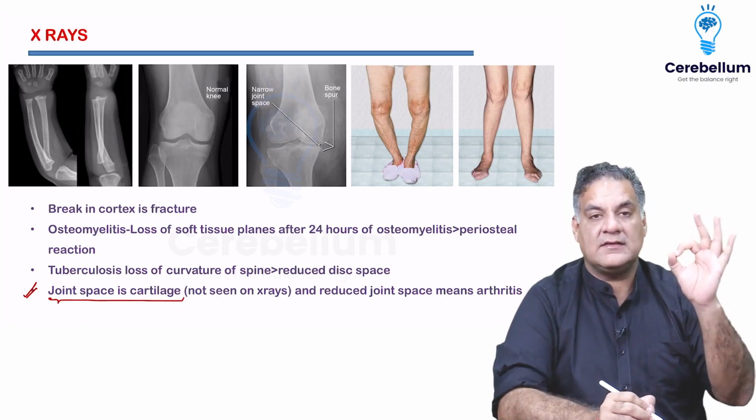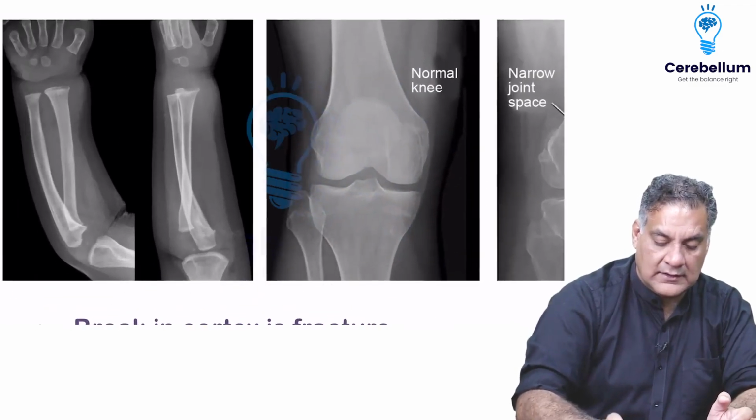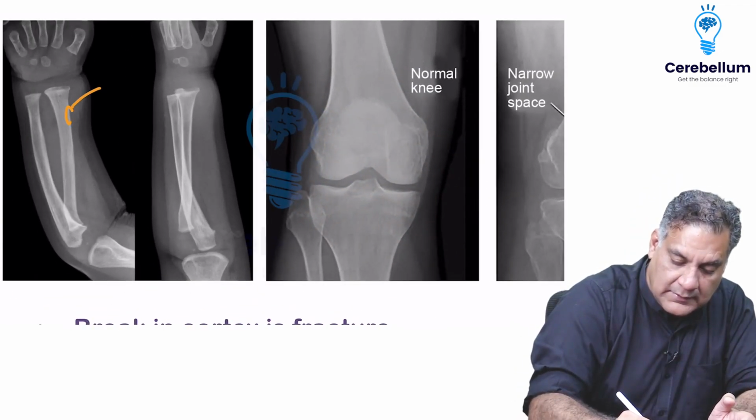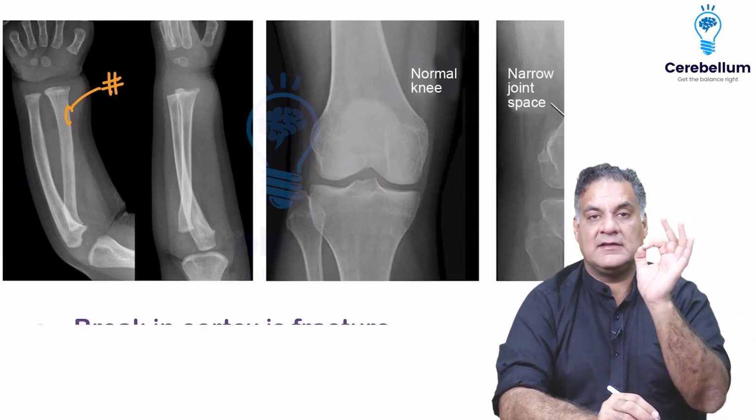Now, x-rays can show you the bone. In the bone, when you look in the bone, there is a cortex. So a break in the cortex is called a fracture. Fracture is not a break in the bone. Fracture is a break in the cortex.